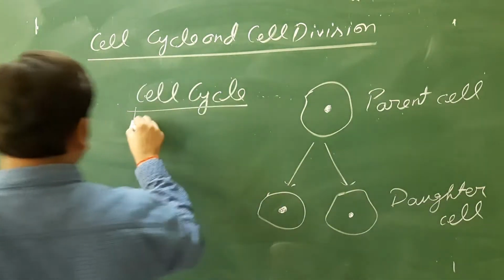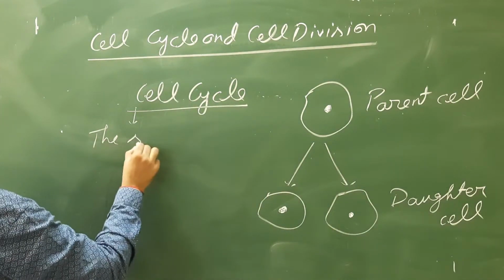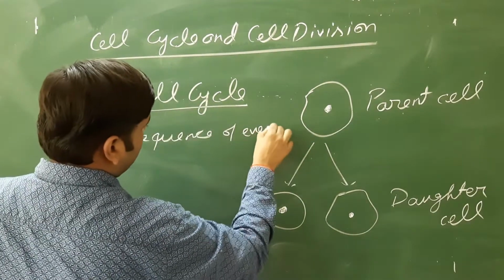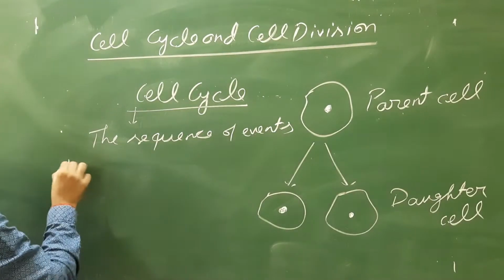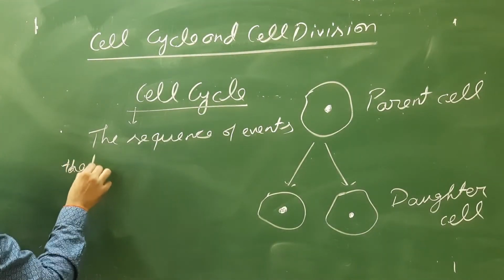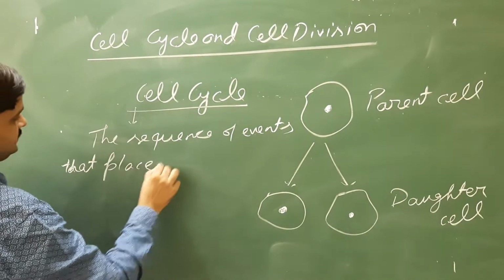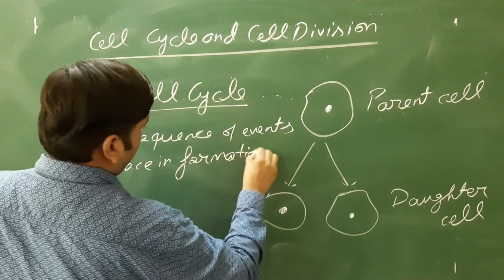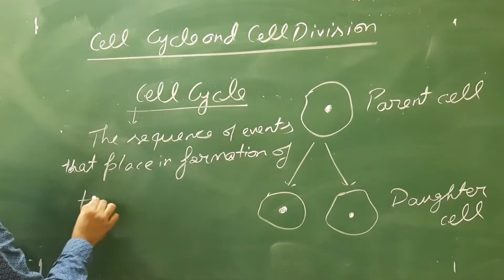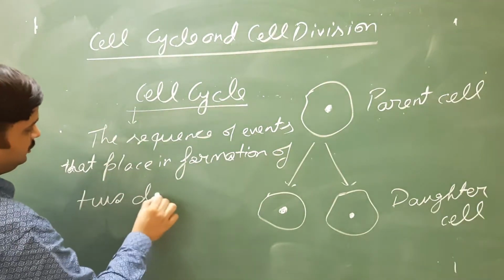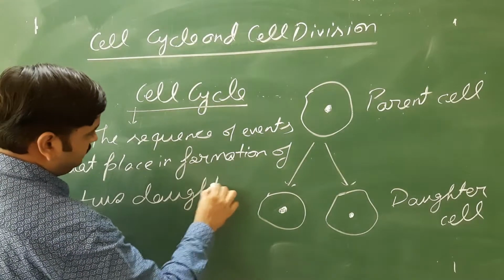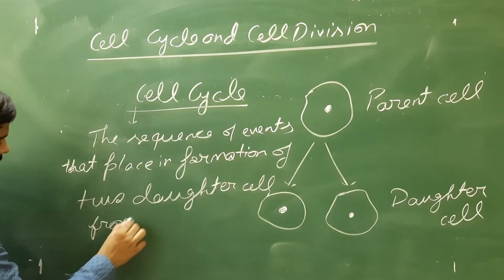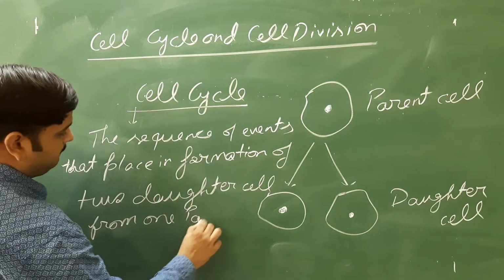So cell cycle is basically the sequence of events that take place in formation of two daughter cells from one parent cell.